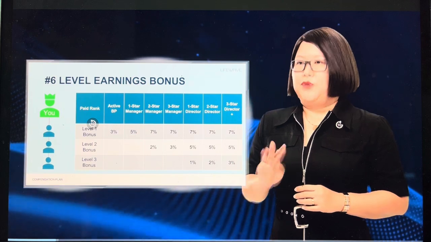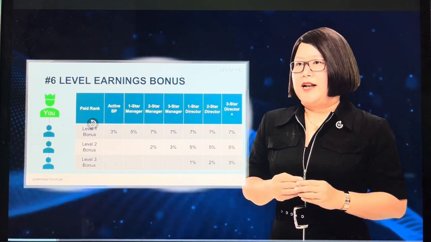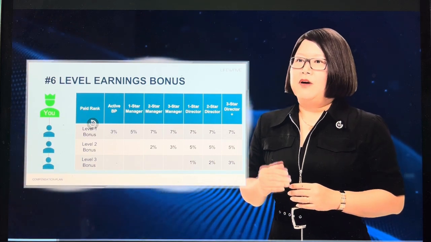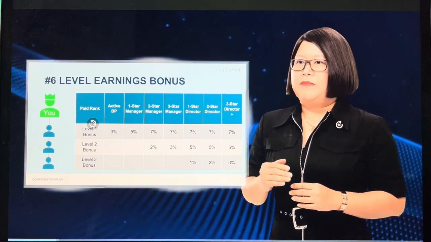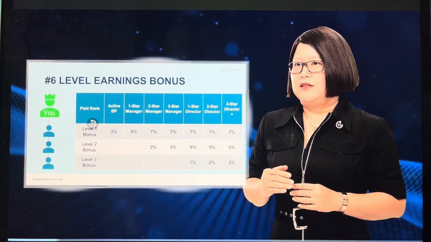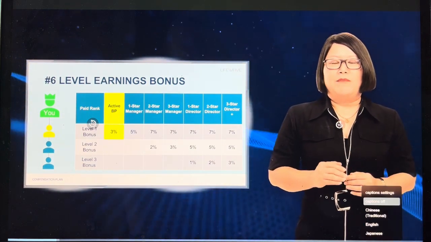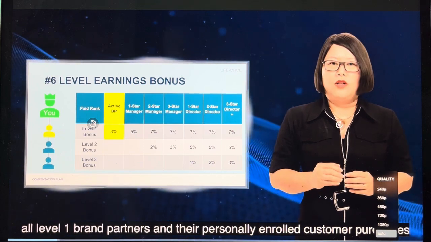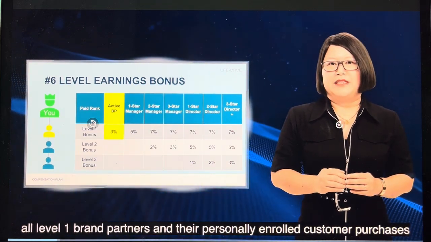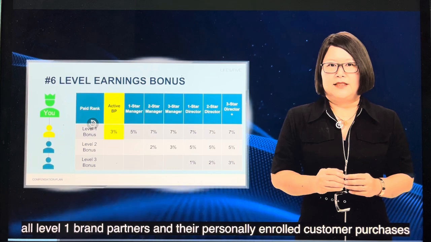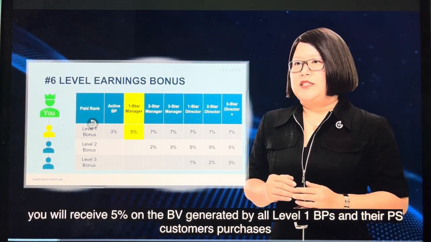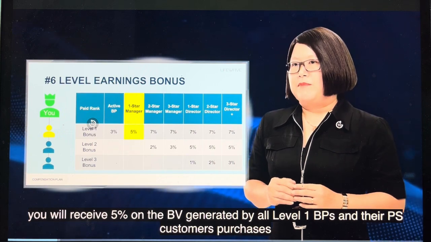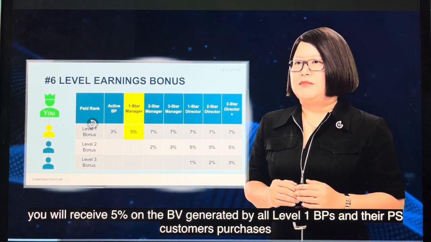You can earn up to 3 levels from 3% up to 7% depending on your paid as rank. The weekly number of levels and percentage earned will depend on your paid as rank for the week. For example, as an active brand partner, you will receive 3% on the bonus volume generated by all level 1 brand partners and their personally enrolled customers' purchases. As a 1-star manager, you will receive 5% on the bonus volume generated by all level 1 brand partners and their personally sponsored customers' purchases.